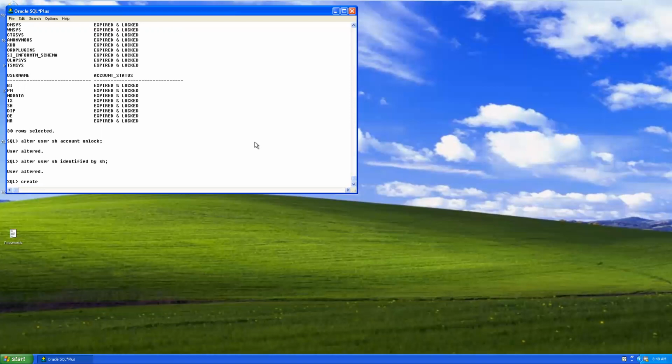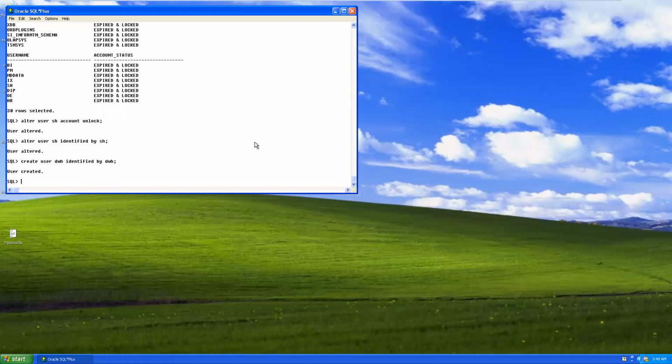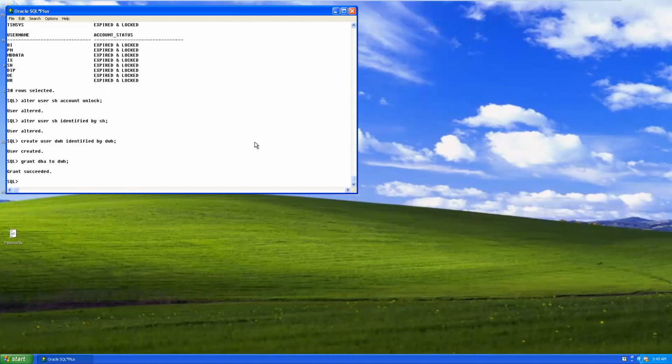Okay. Create user. Username is DWH, identified by DWH. I created one user and I want to grant the privileges. Actually, it is an administrator task to create the users in the database. Grant DBA to DWH. Okay, as an ETL developer, start your work from one of the Power Center client tools, that is Power Center Designer only.